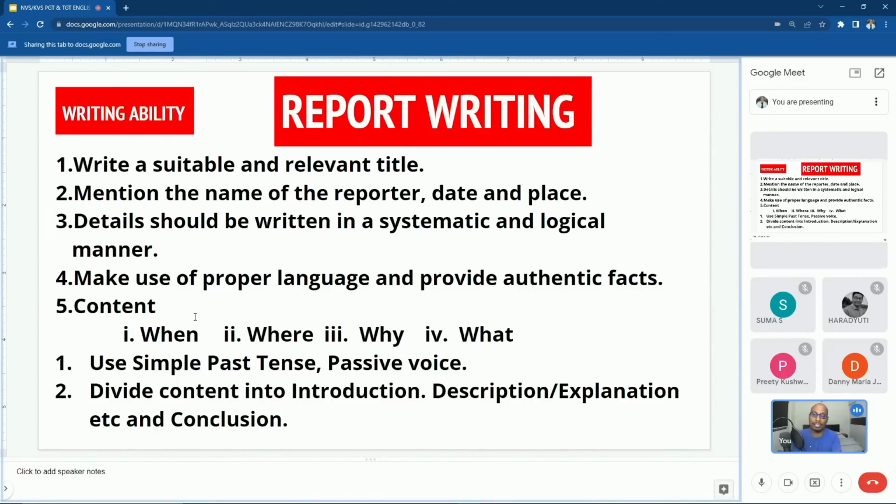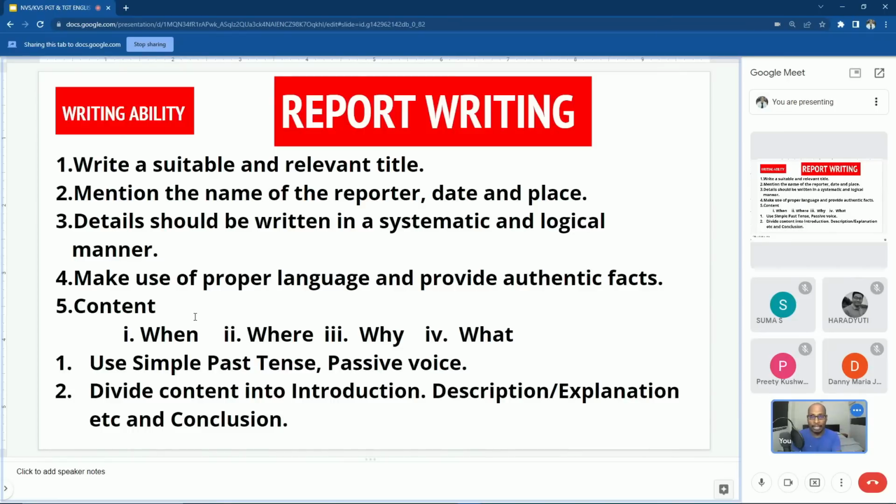When did the incident happen? Where did the incident happen? Why did the incident happen? What did actually happen in the incident? So answers to these questions are part of report writing. They may ask you such a question: which type of question may not come in report writing? They will give you when type questions, where type questions, why type questions, and how type questions. So how type questions may not come under content in report writing.